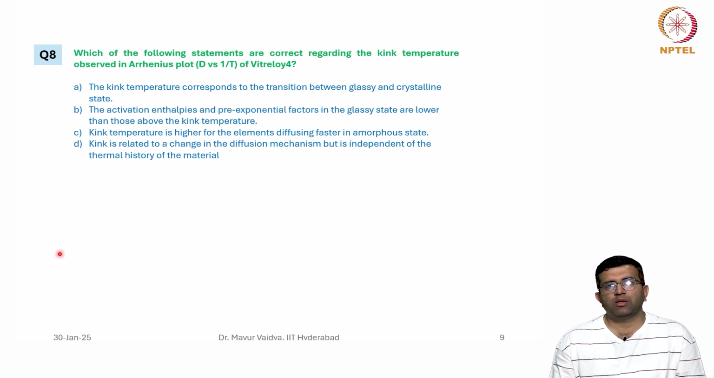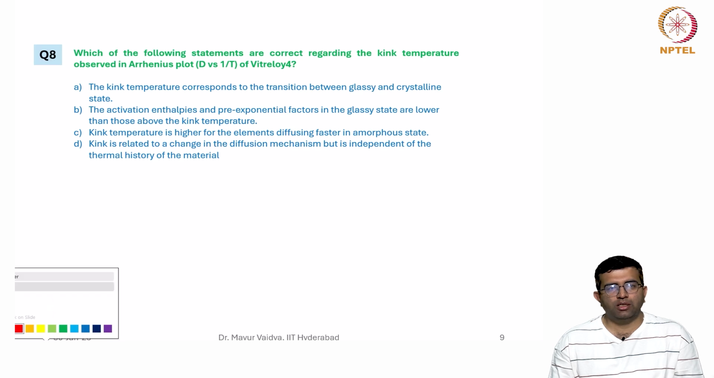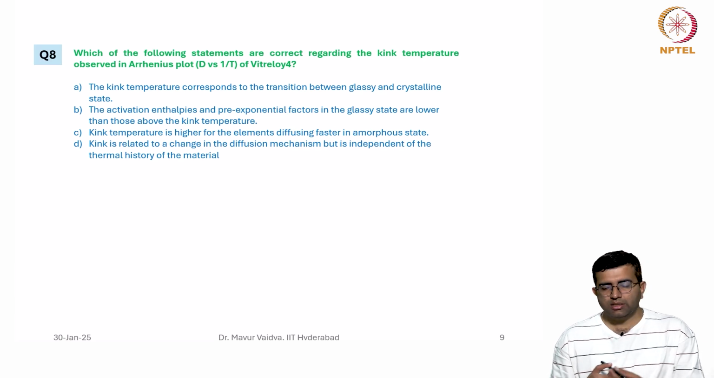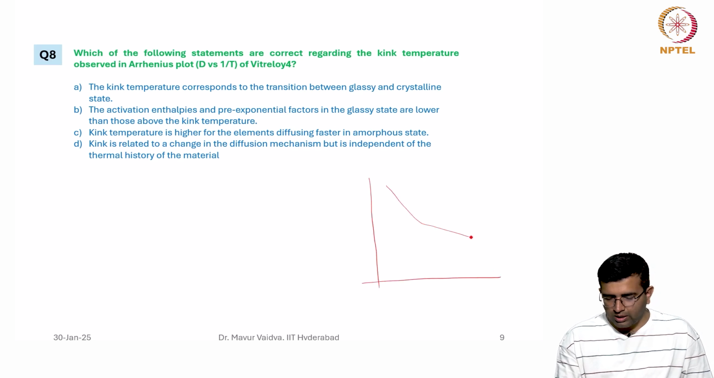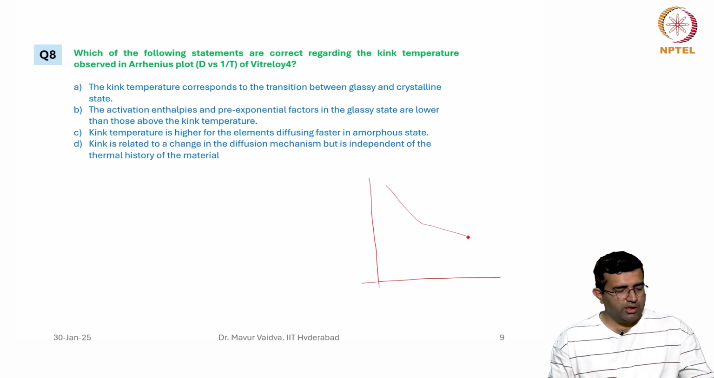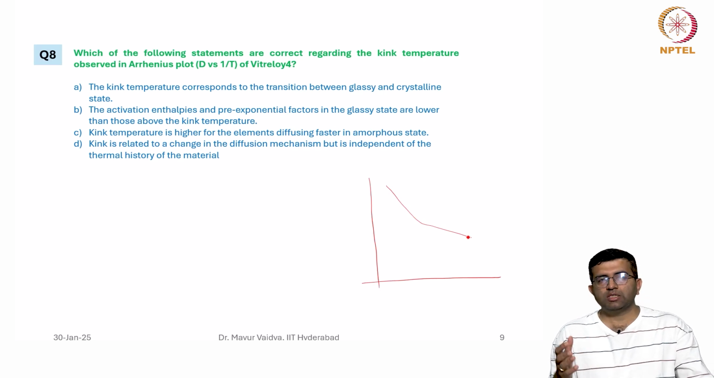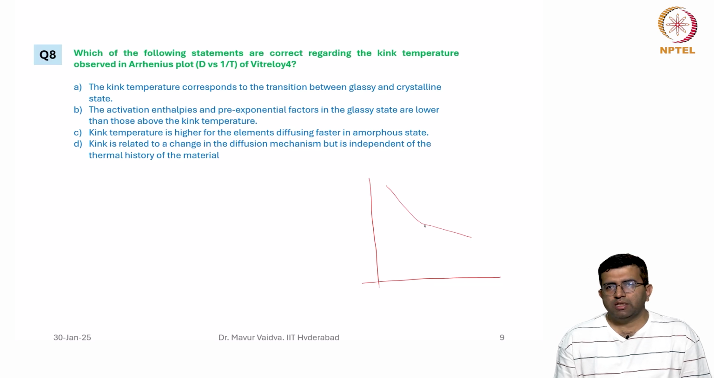Moving ahead, question number 8. Which of the following statements are correct regarding the kink temperature observed in the Arrhenius plot of Vitreloy 4? If you recollect, we had seen that in the Vitreloy case you observe a small kink in the diffusion Arrhenius plot. It is exaggerated a little bit here. In reality, the change is actually smaller than this.